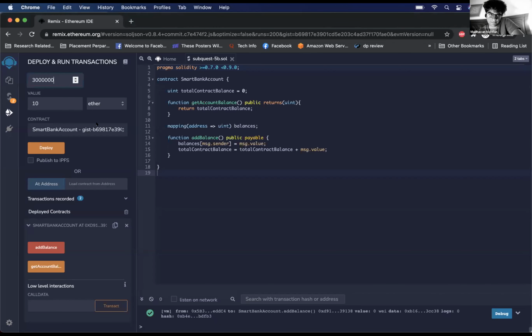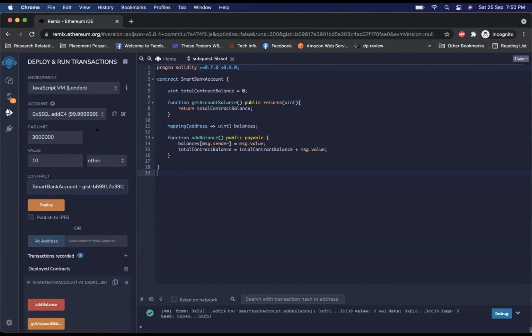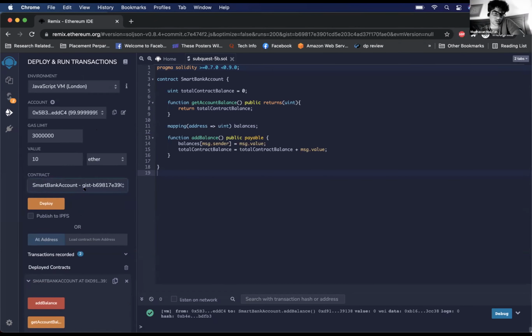Make it 10 ether. Yeah, ether. What is this contract? This is our address only. That's the contract, not the address. That is the contract that needs to be deployed. The UI sucks, it should not be there. So I can ignore this? Ignore this. Just put the value as 10 ether and hit add balance.